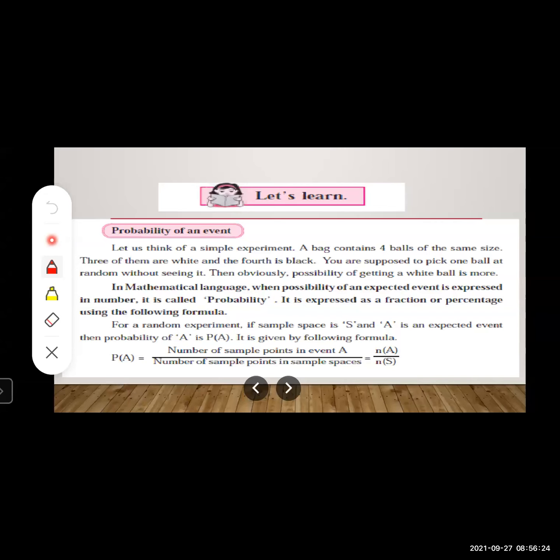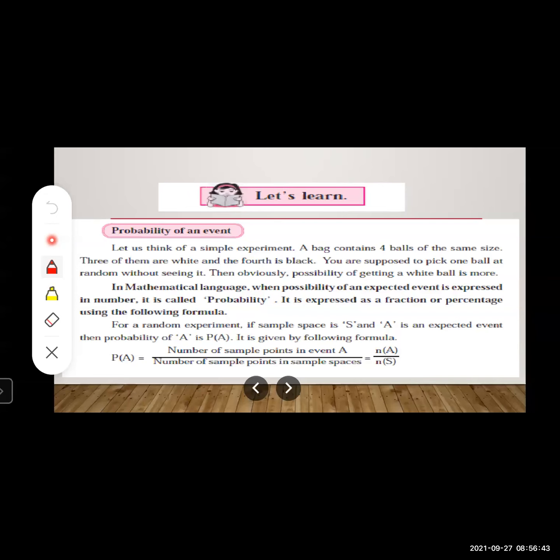So in mathematical language, when the possibility of an expected event is expressed in number, it is called probability. It is expressed as a fraction or a percentage using the following formula. Let us see the formula.